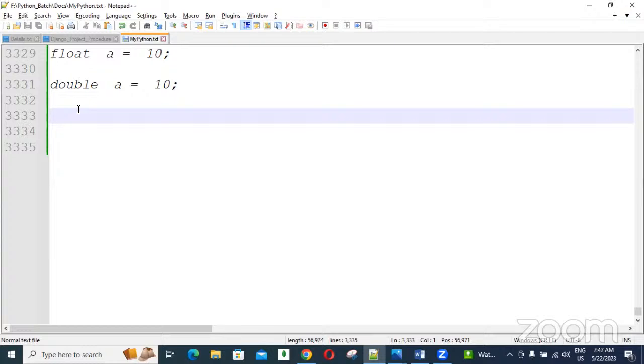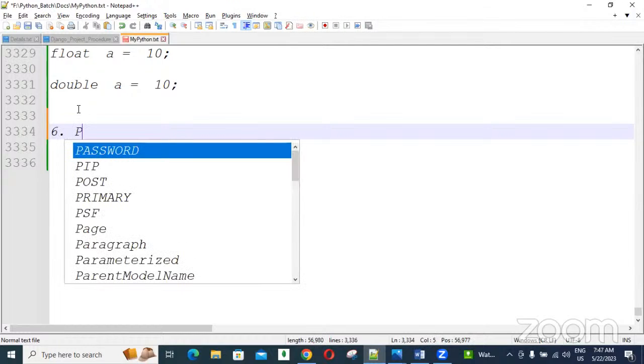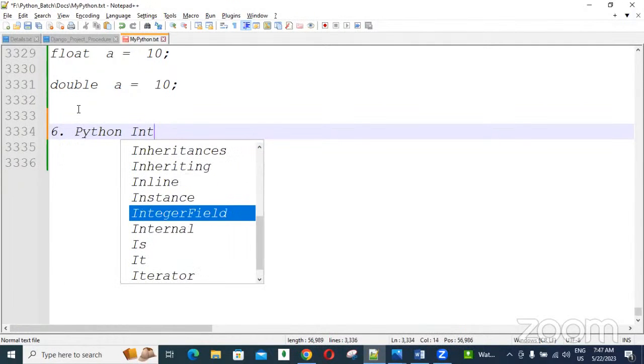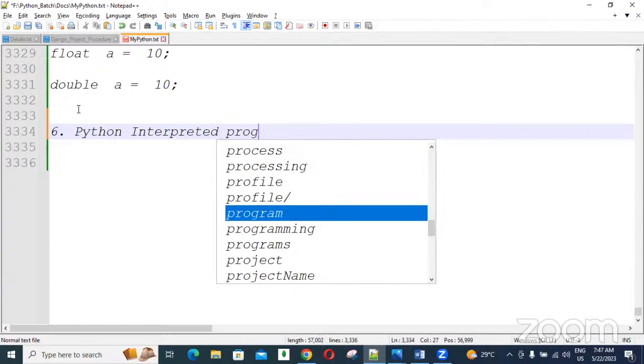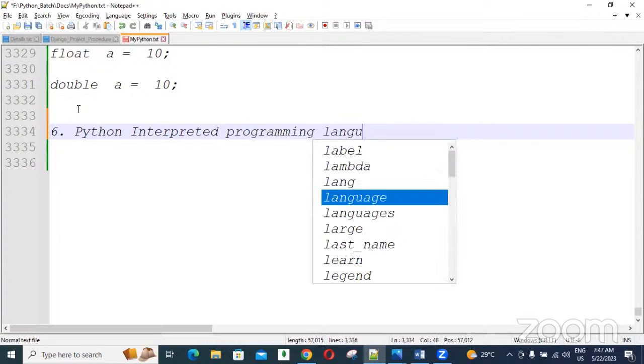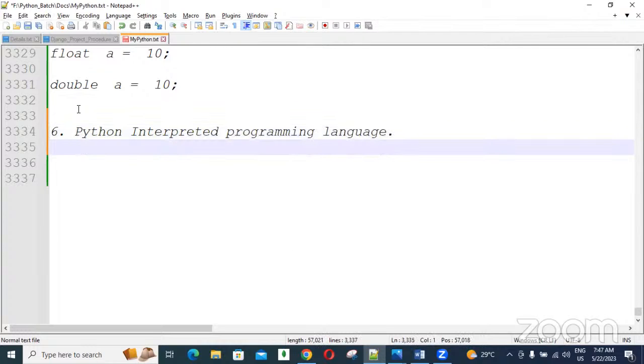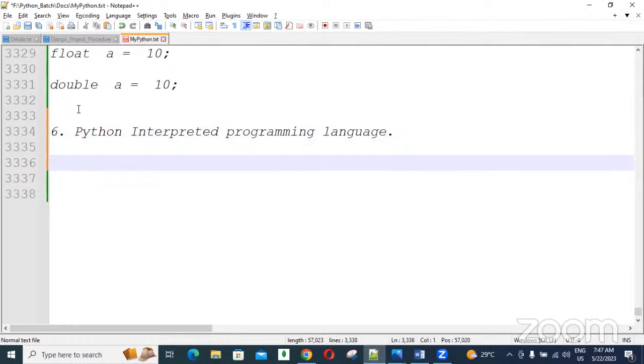One more important point is that Python is an interpreted programming language, guys. How can we say Python is interpreted? Based on the execution behavior. Python is an interpreted language. It means the Python program is executed one line at a time.